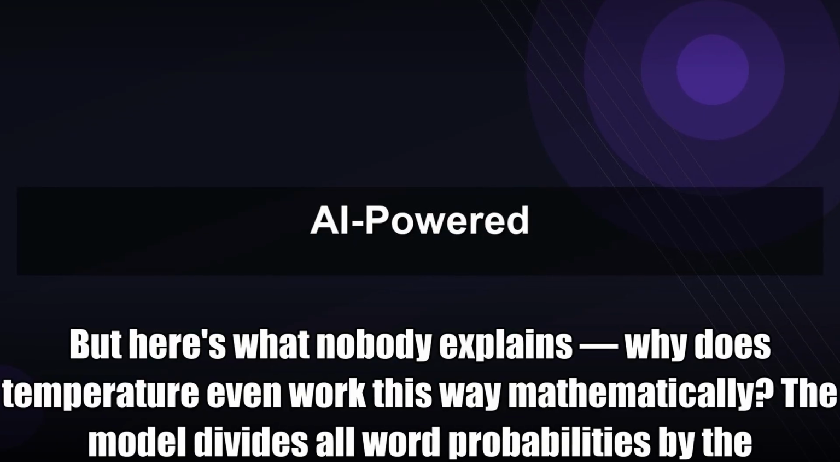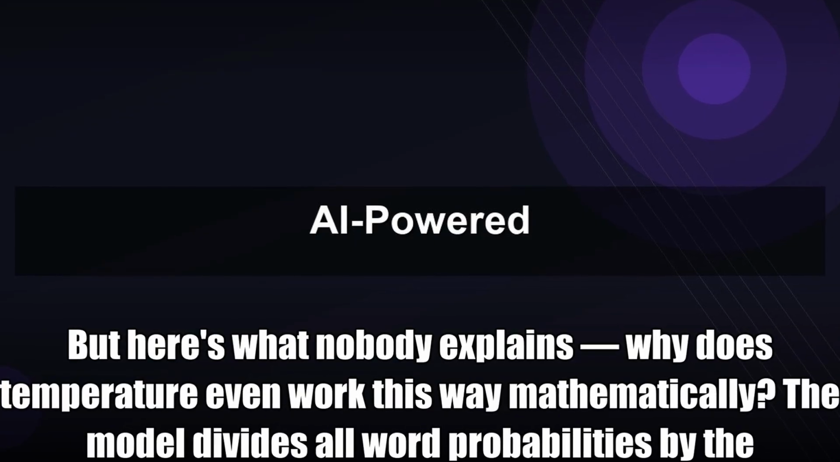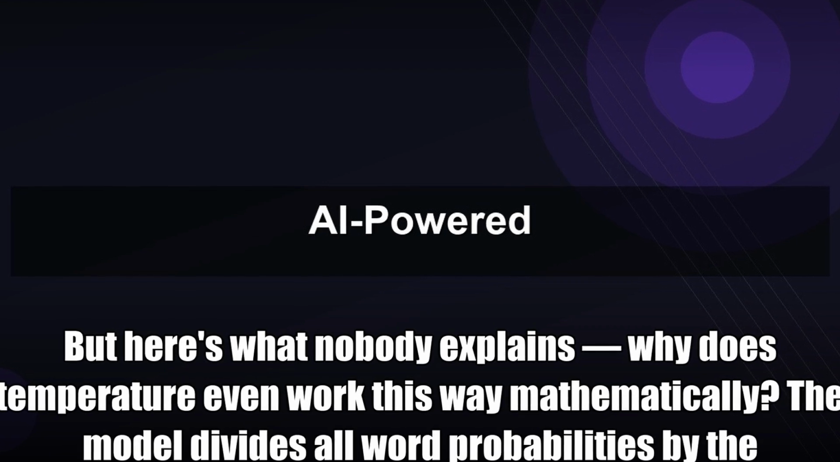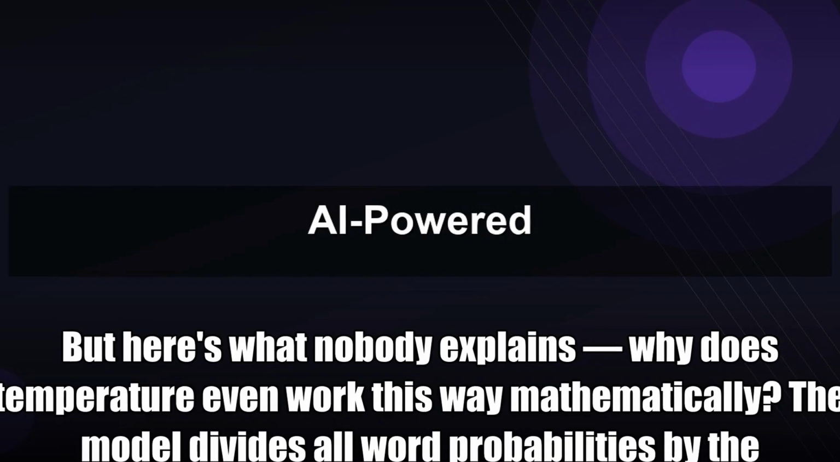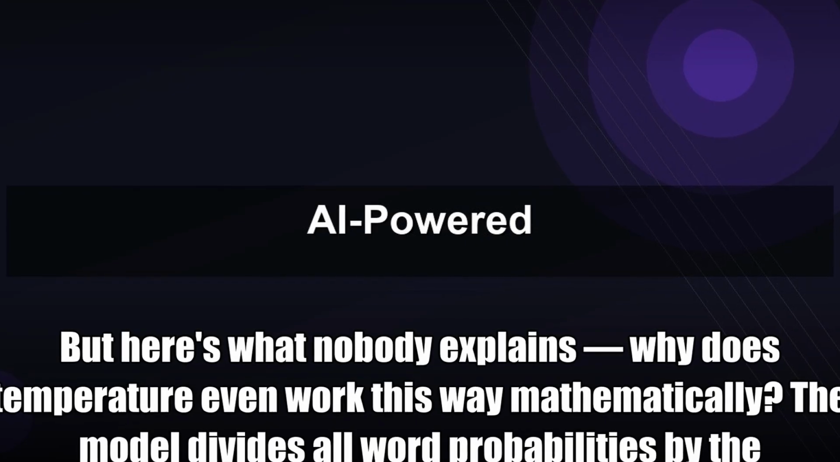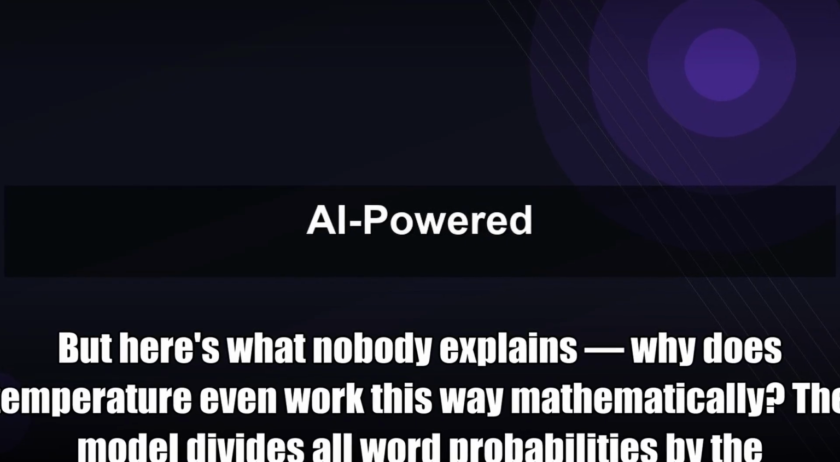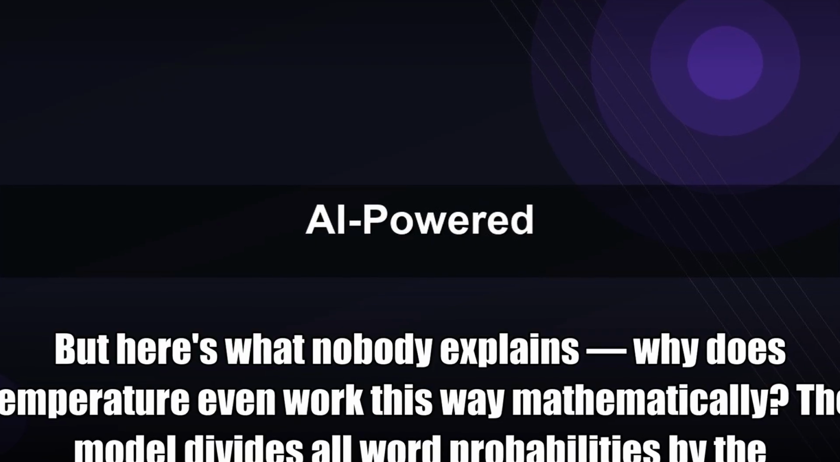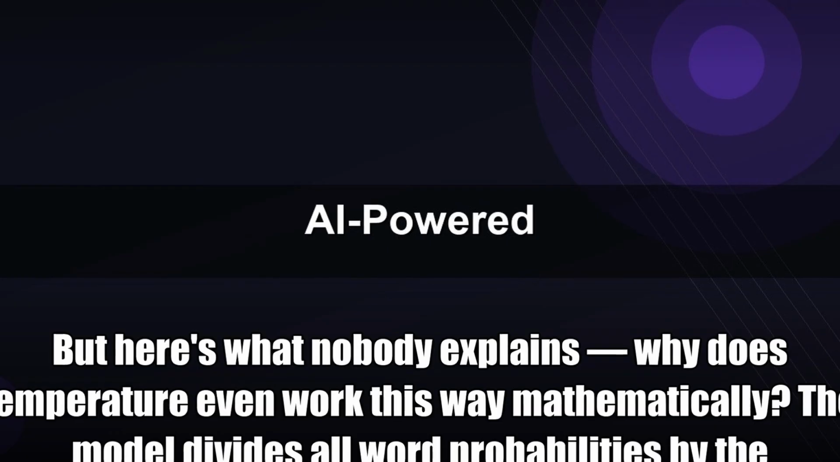But here's what nobody explains. Why does temperature even work this way mathematically? The model divides all word probabilities by the temperature value before sampling. Low temperature sharpens the distribution, making frontrunners dominate even harder. High temperature flattens it, giving outsider words a real fighting chance. It's literally thermodynamics borrowed from physics.